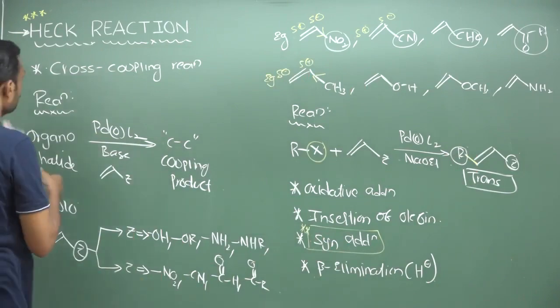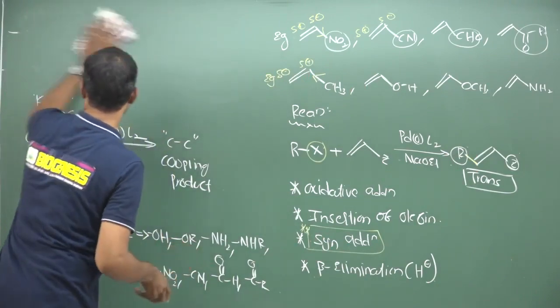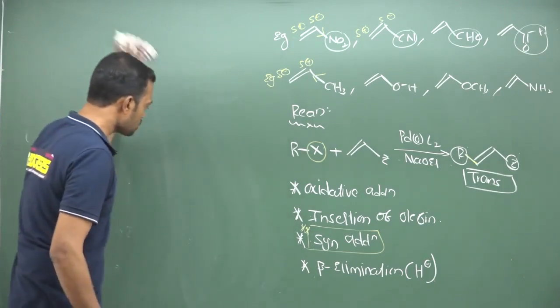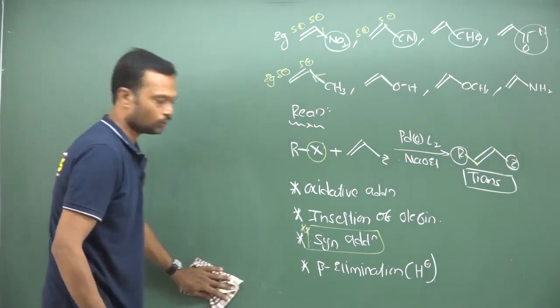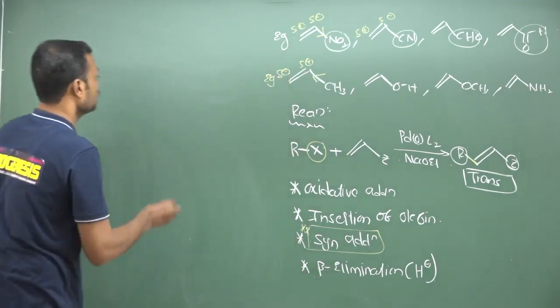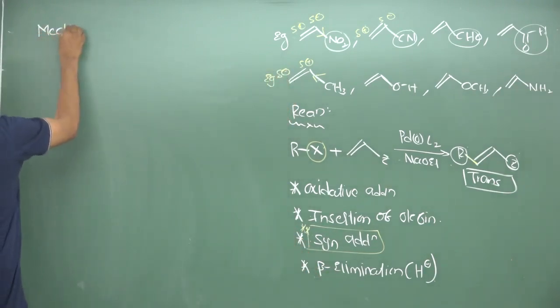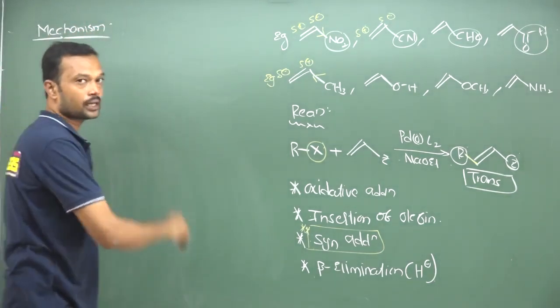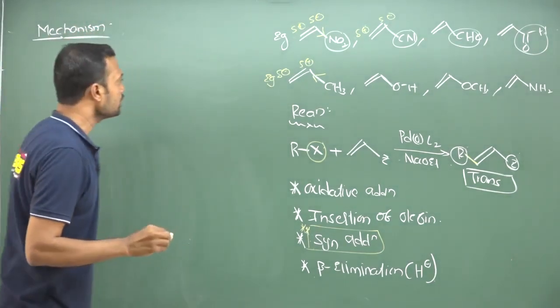Now see the mechanism. You can understand by watching the mechanism. You can easily predict the answer, and these are the easiest questions you can expect in examinations. The only thing is, the mechanism is the most important one. Don't forget to write the mechanism while predicting the answer. I will show you a shortcut also, so you can easily understand.